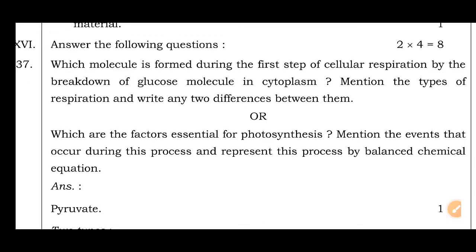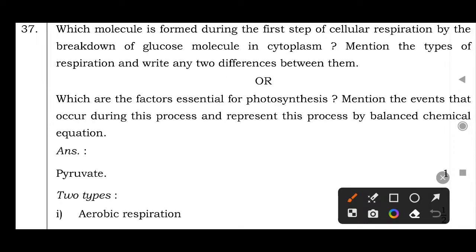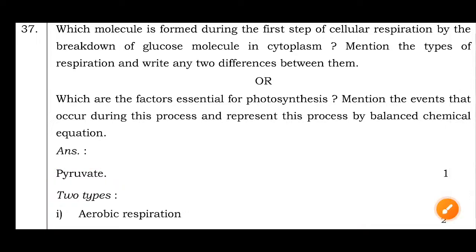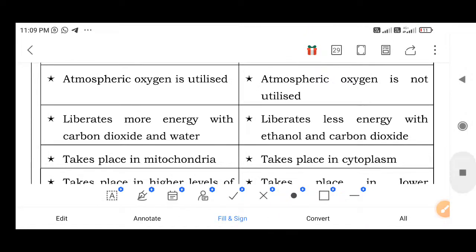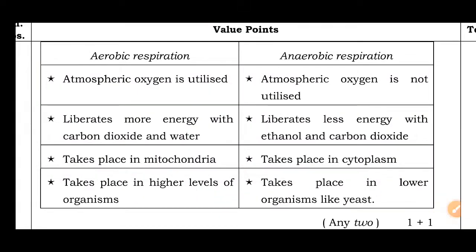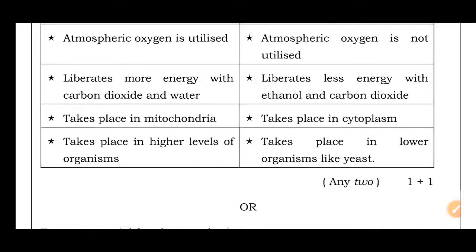Mention the types of respiration and write any 2 differences between them. The 2 types are aerobic respiration and anaerobic respiration. Difference between aerobic respiration and anaerobic respiration: in anaerobic respiration atmospheric oxygen is not utilized. Aerobic respiration liberates more energy with carbon dioxide and water, whereas anaerobic respiration liberates less energy with ethanol and carbon dioxide.